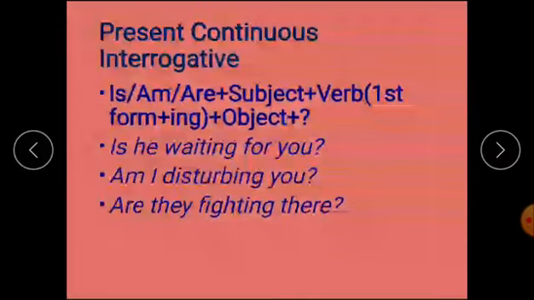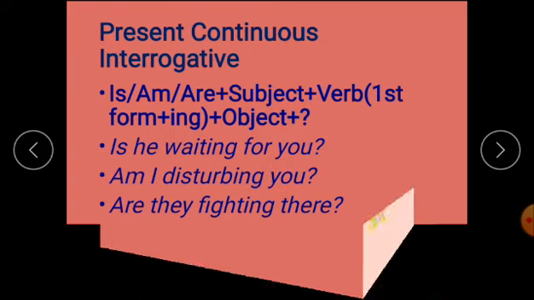Present continuous interrogative sentences. You know very well, interrogative sentences are used to ask questions. Structure: first of all, auxiliary verbs is, am, are, then subject, verb first form plus ing and object, and at last question mark. Is he waiting for you? Am I disturbing you? Are they fighting there?